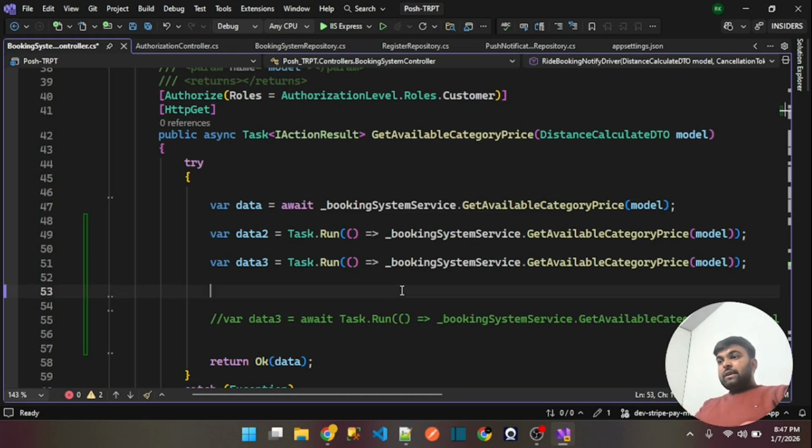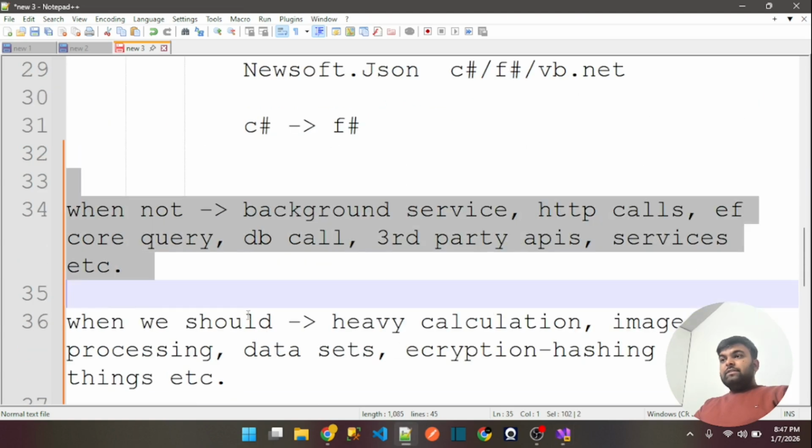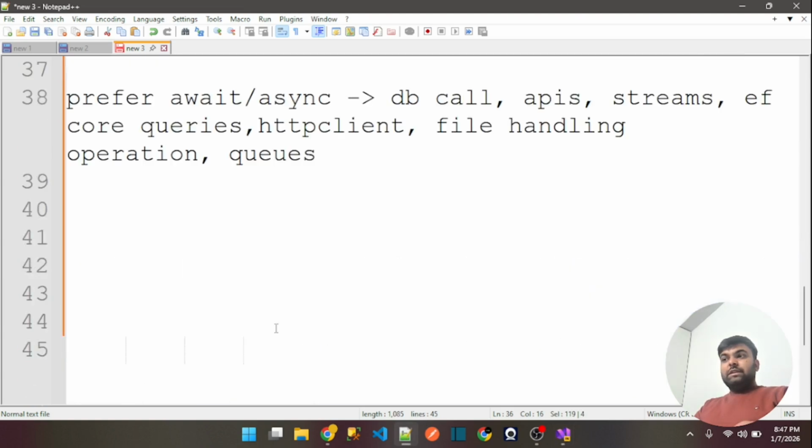Whenever the interviewer asks you what the difference between await and Task.Run is, or when we should use and when we should not use them, I hope you got an idea about in which scenarios we have to use them and in which we have not to use them.